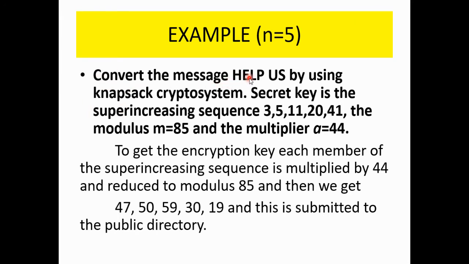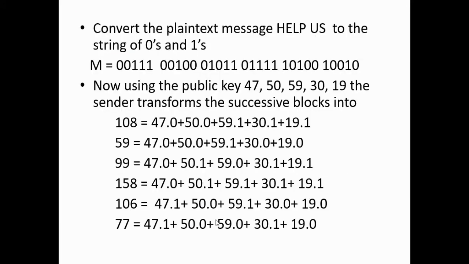Convert the message "help us" by using the knapsack cryptosystem. The secret key is the super increasing sequence 3, 5, 11, 20, 41. Modulus M is 85 and multiplier A is 44. To get the encryption key, each member of the super increasing sequence is multiplied by the multiplier 44 and then reduced modulo 85. It becomes 47, 50, 59, 30 and 19. And this is submitted to the public directory.